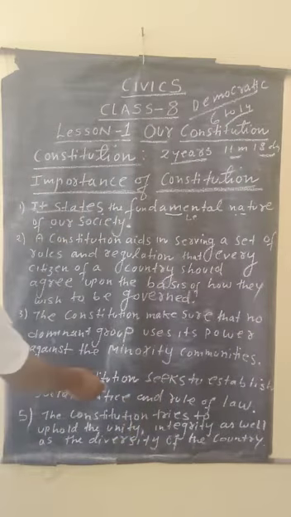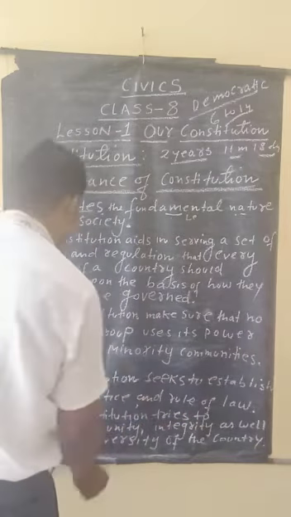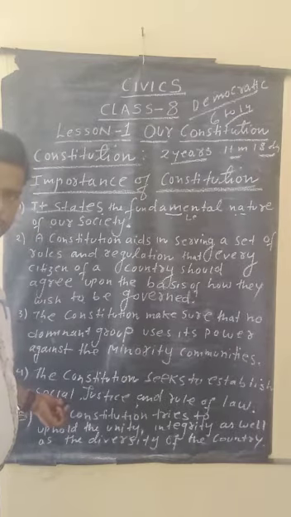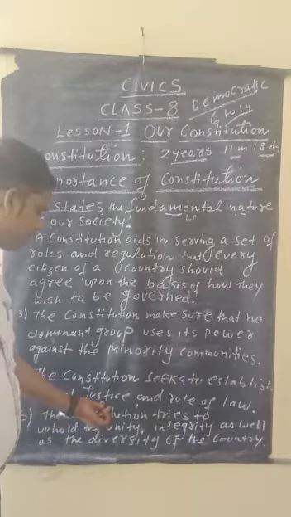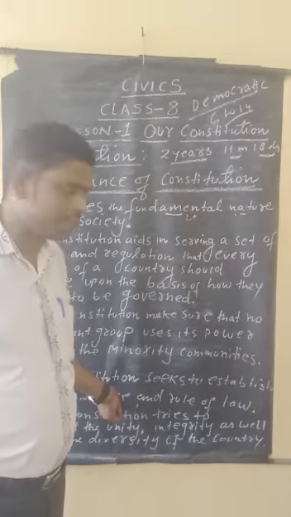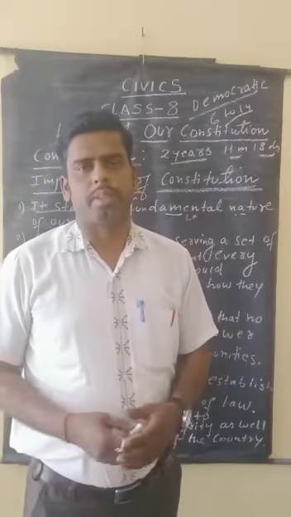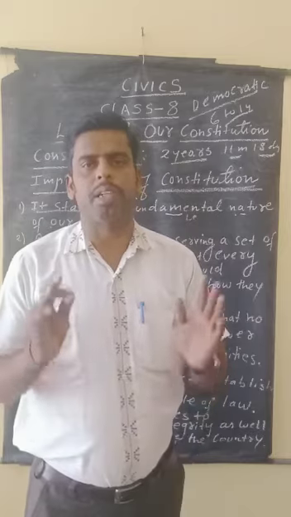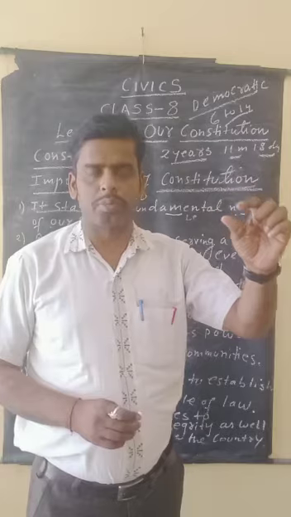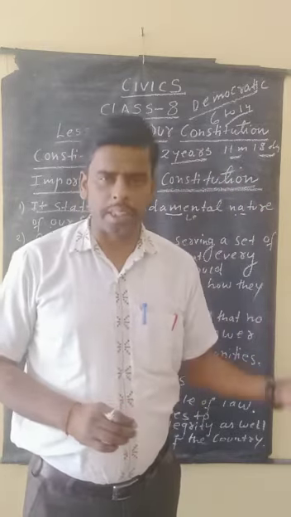Fourth, the Constitution seeks to establish social justice and the rule of law. All of you know that in society all are equal: equal pay for equal work, and justice. Suppose anyone violates the rules and regulations, he or she can get punishment. This is known as justice. And rule of law means all are equal, whether he is a president or a common person, and the judgment given by the Supreme Court or High Court, we have to follow it.